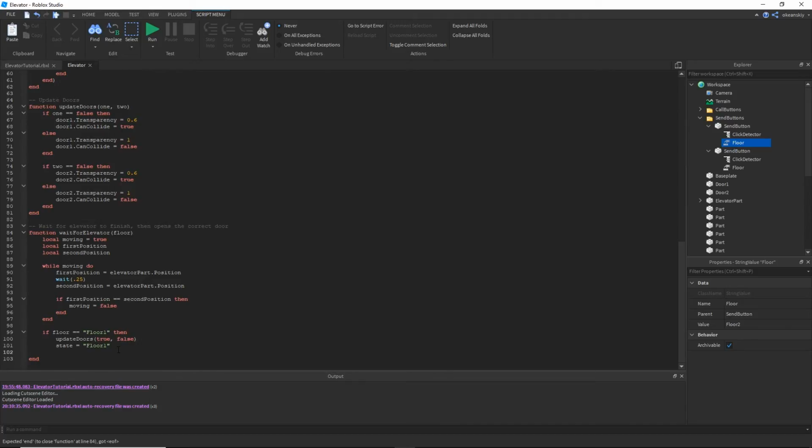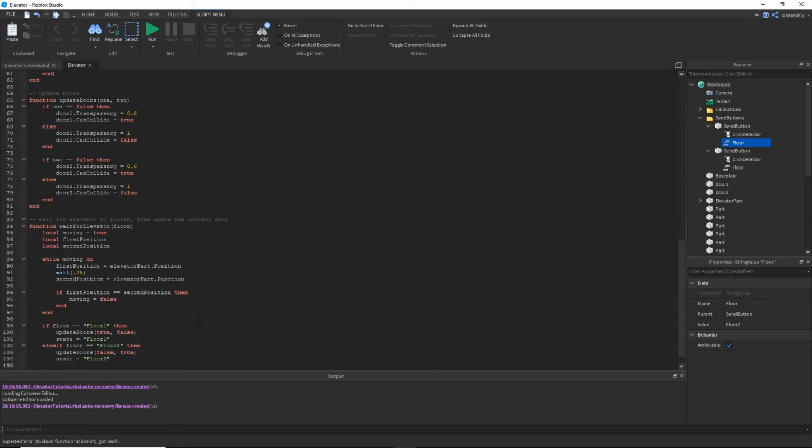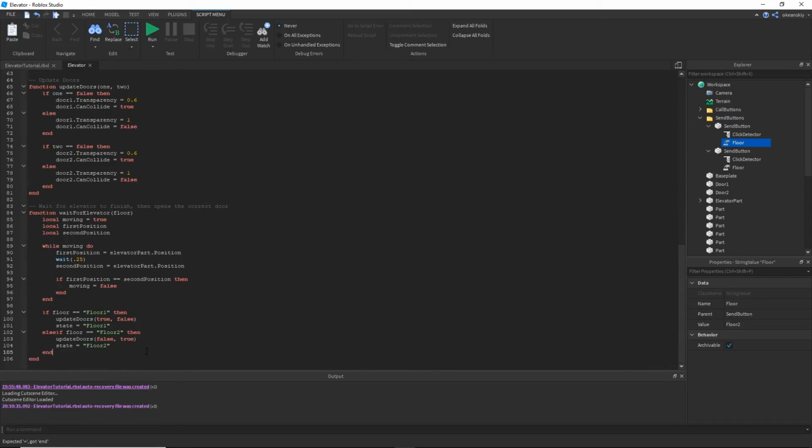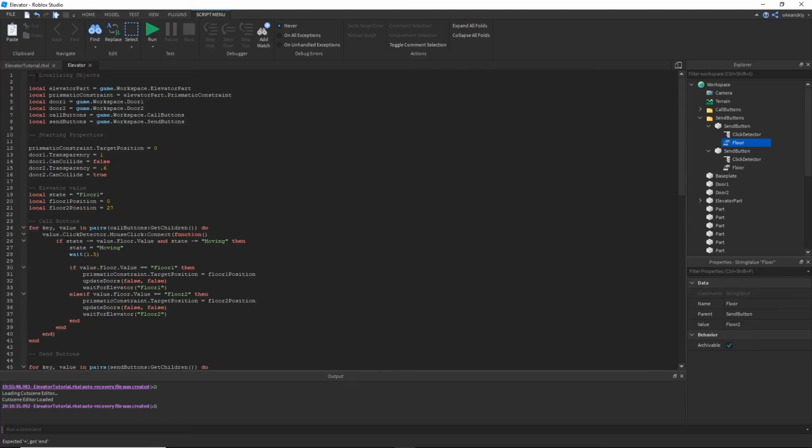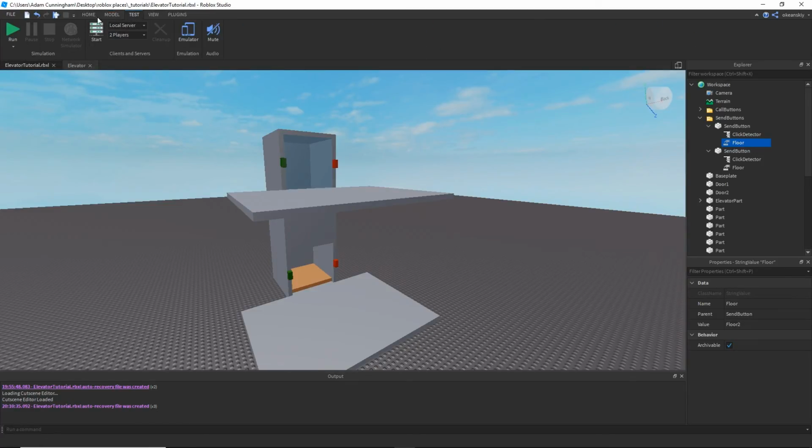And then else if floor is equal to floor 2, again we just do the inverse. Update doors, false on the first one, true on the second. State equals floor 2. And that's the end of that. That's the entire script. Let's go ahead and see if it works. Let's make sure I typed it right.